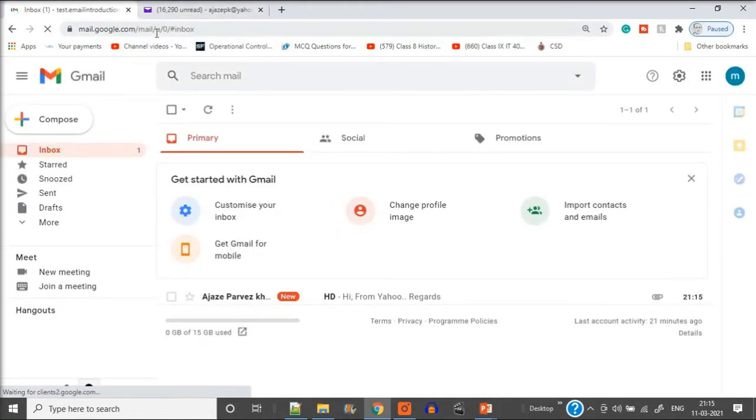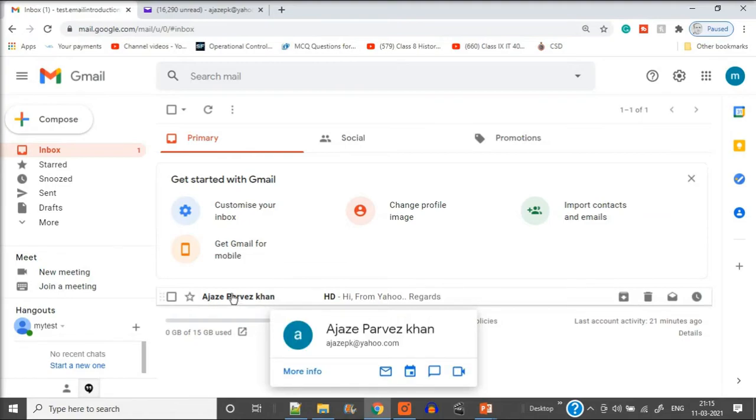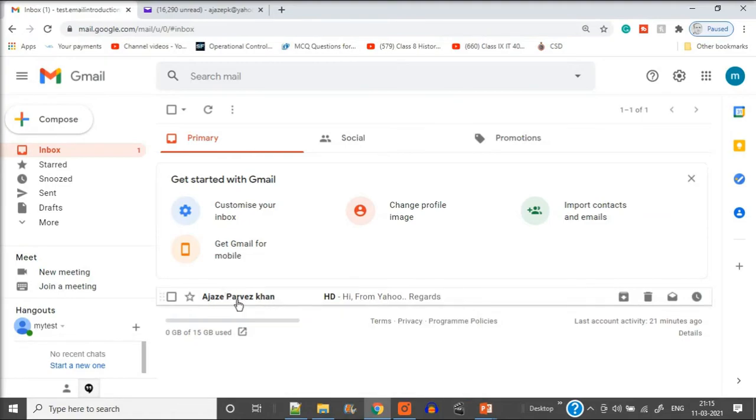Now see, we have got a mail. This is the mail. I refreshed it, and it has taken some time. Now this is bold. That means the email has come. Until you read it, it will always be in bold. So this is some name I have taken, and now let us open this.